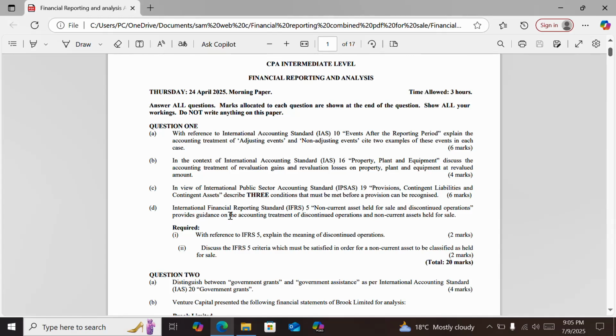Part D: International Financial Reporting Standard IFRS 5, Non-current Assets Held for Sale and Discontinued Operations, provides guidance on the accounting treatment of discontinued operations and non-current assets held for sale. Required, with reference to IFRS 5: Roman 1, explain the meaning of discontinued operation. Roman 2, discuss the IFRS 5 criteria which must be satisfied in order for a non-current asset to be classified as held for sale.